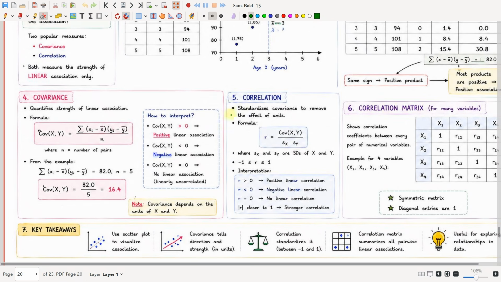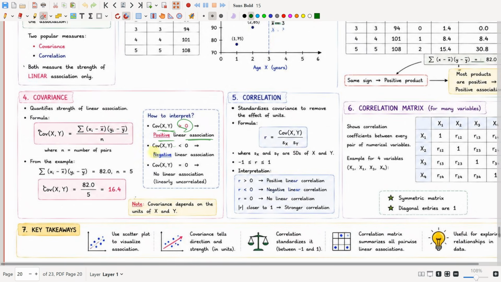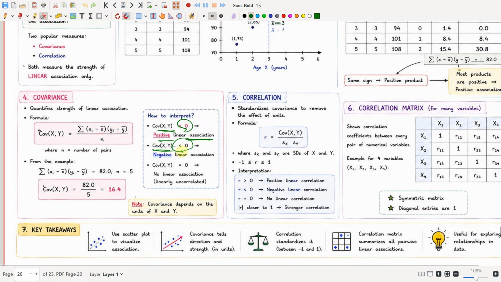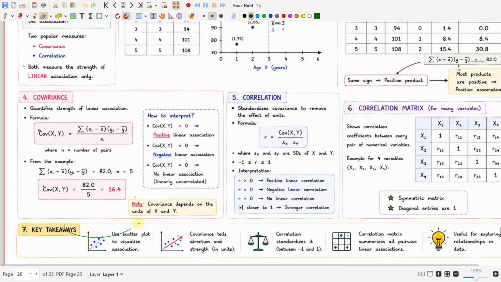How to interpret it? If the covariance value is greater than 0, then we'll have a positive linear association. If the covariance value is less than 0, then we'll have a negative linear association. And if the covariance value is equal to 0, then there is no association; the variables are not related. This is how we calculate the covariance, and then we'll be using correlation.